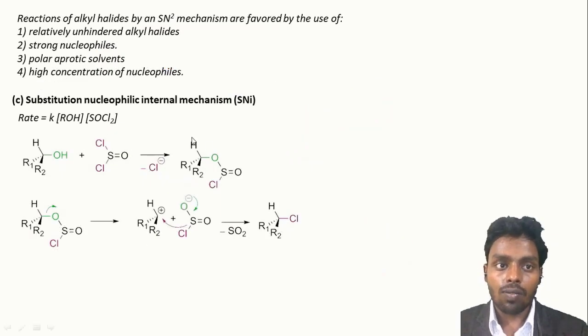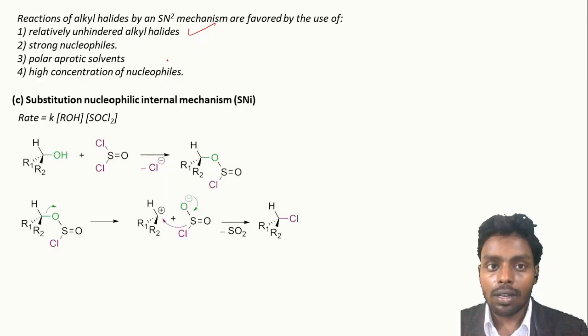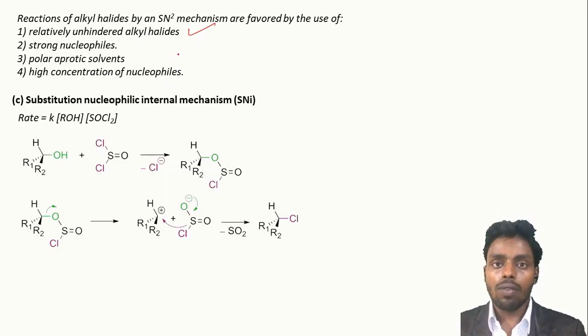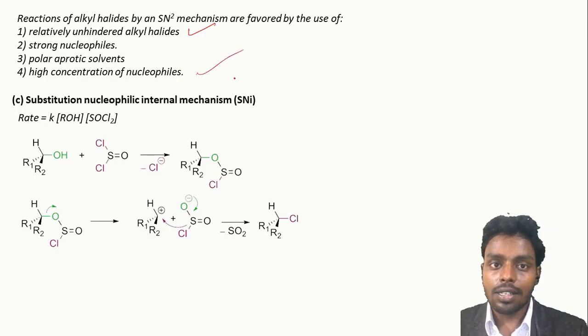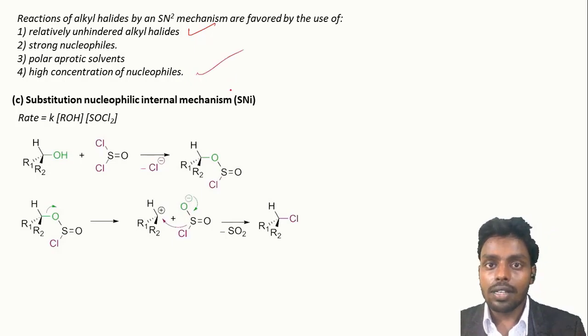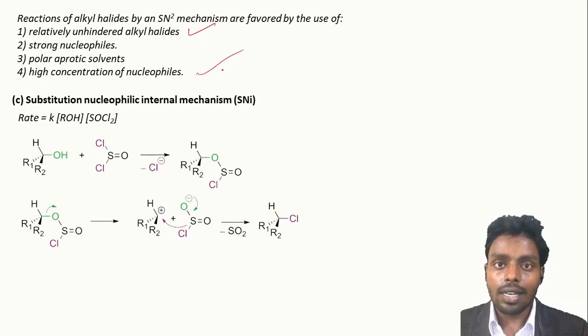SN2 reactions are favored by the use of relatively unhindered alkyl halides, because if the alkyl halide is unhindered, then the nucleophile can easily attack on the alkyl halide. Further, the nucleophile should be very strong, because if the nucleophile is strong, then it can easily attack on the substrate. Also, the use of a polar aprotic solvent is a must in this reaction, because a polar aprotic solvent will not solvate the nucleophile, and hence the nucleophile will be free to attack on the substrate. Further, the concentration of nucleophile is also very important. If the concentration is very high, then the nucleophile can easily attack on the substrate.